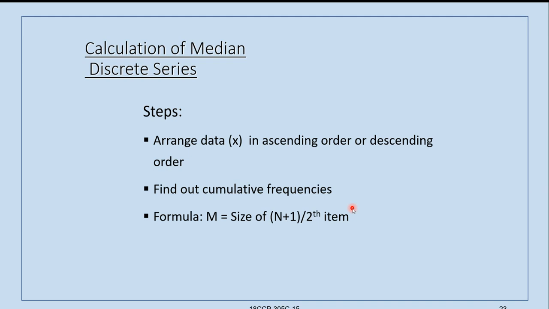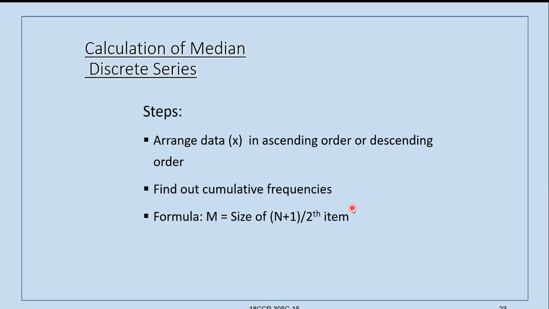The formula for finding the middle point is size of (n plus 1) by 2. N plus 1 by 2 means total of the frequency plus 1. Suppose the total frequency is 50, then n plus 1 is 51, and the 51 by 2th item is the median.